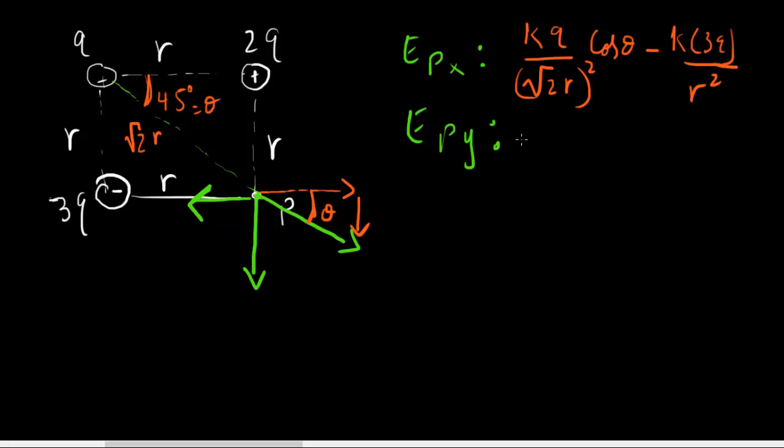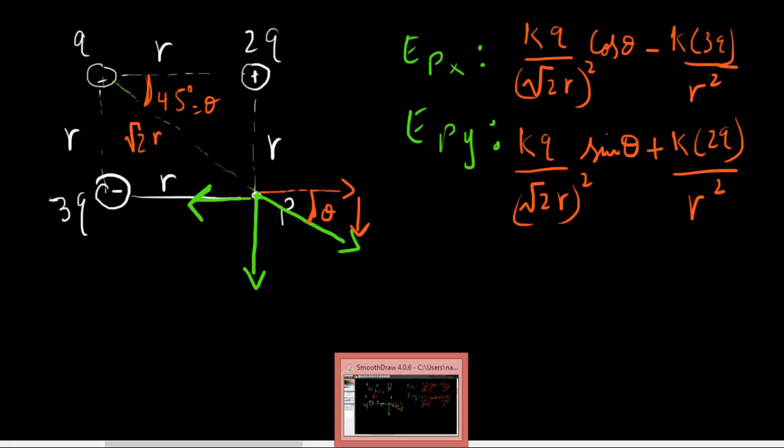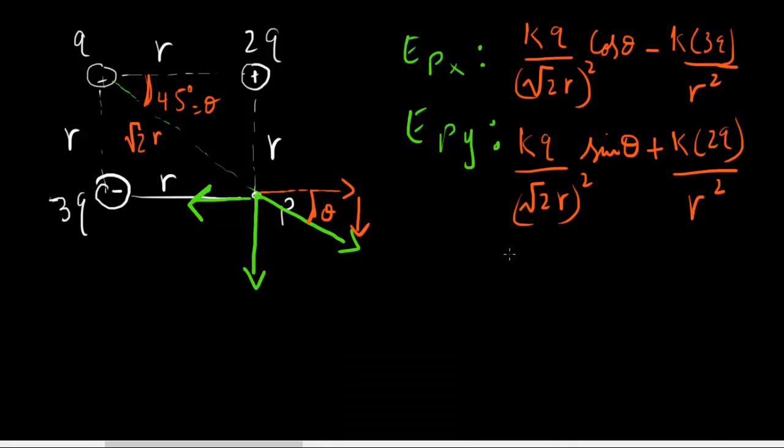And the electric field in the y direction is going to be kq over (square root of 2 r) squared times sine theta, plus, because they're both going down, k times 2q over r squared. So that would give you the x and y components of the electric field at point P.